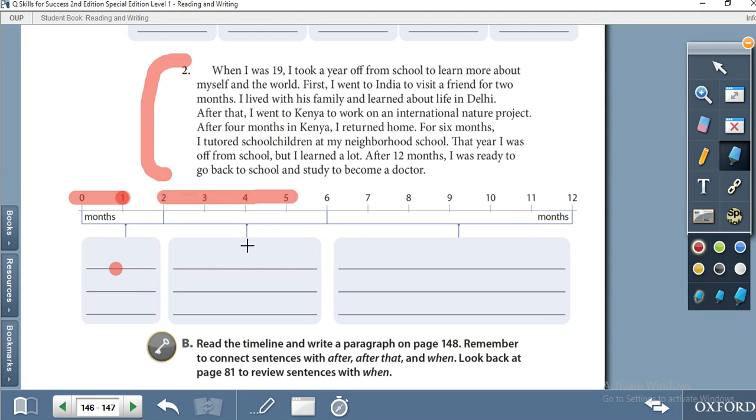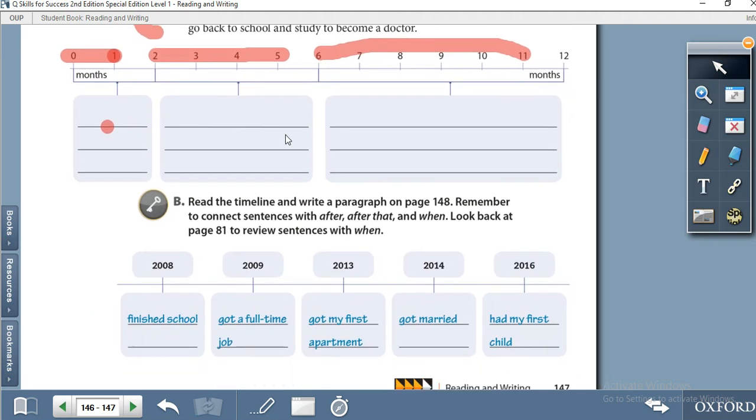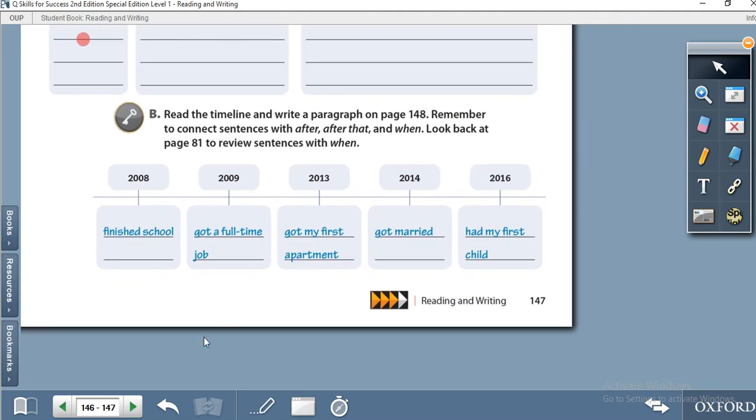You have to write what he did for the 4 months, and then I returned home for 6 months, right? From here to here, 6 months. You have to write what he did in this time. Yeah, you have to write it here. Read the paragraph and write it completed. Now the task is read the timeline and write a paragraph on page 148. Next page, you mean.